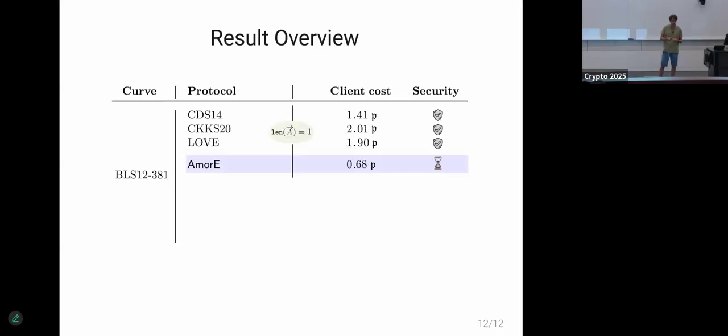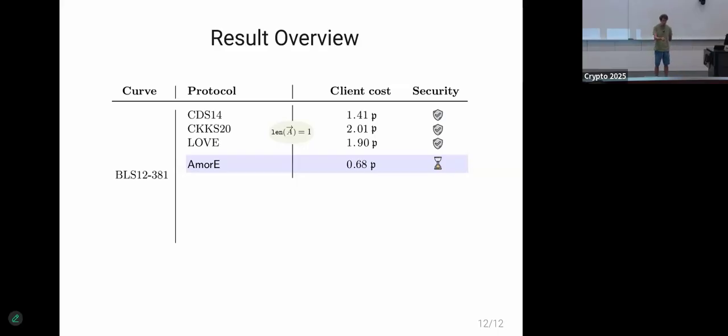And finally, this is not a result overview, but an efficiency results overview. So basically the benchmarks for the curve BLS12-381 that is widely used, as Elena mentioned. We noticed that previous work for delegating a single pairing doesn't obtain efficiency. As you can see here, we have a factor larger than 1 times the cost of computing a pairing. Having unconditional security. In our case, with everlasting security, we obtain efficiency. We obtain 0.68 times the cost of a pairing.